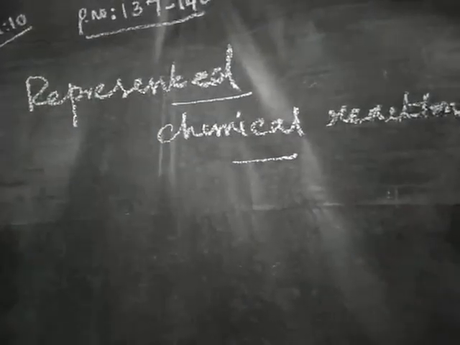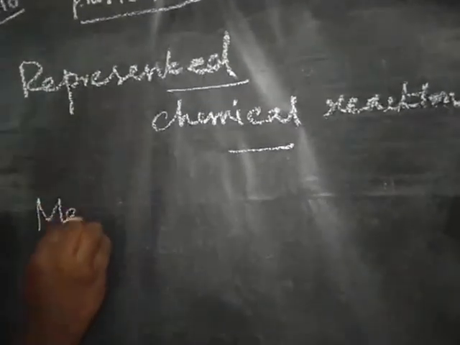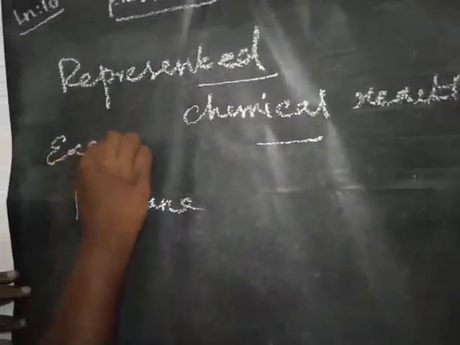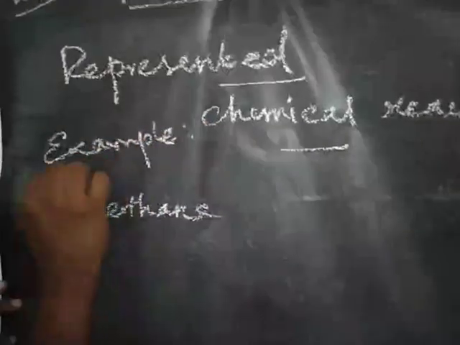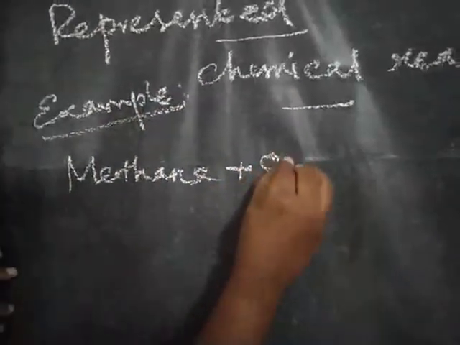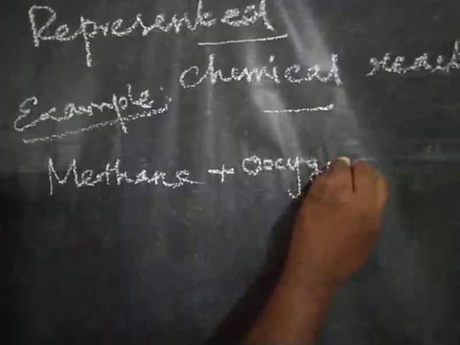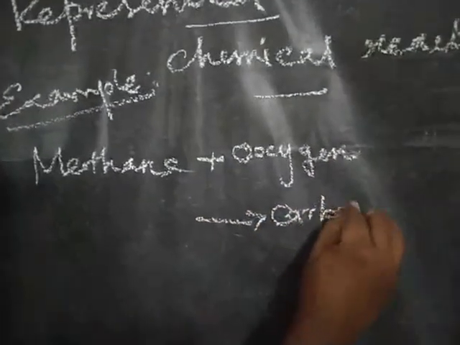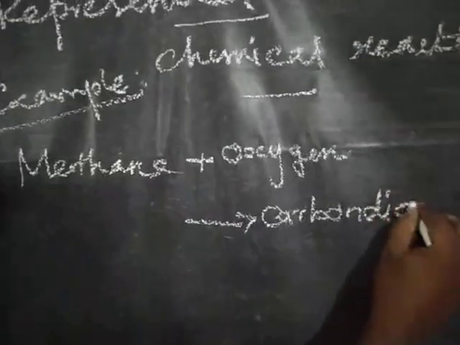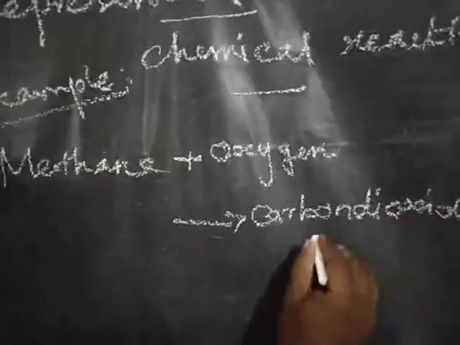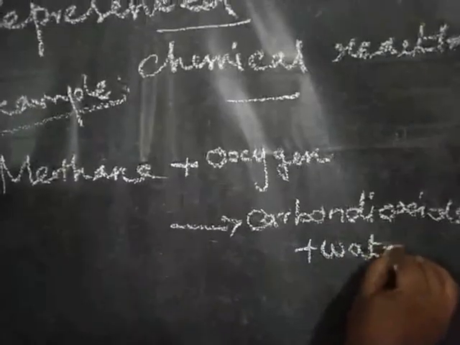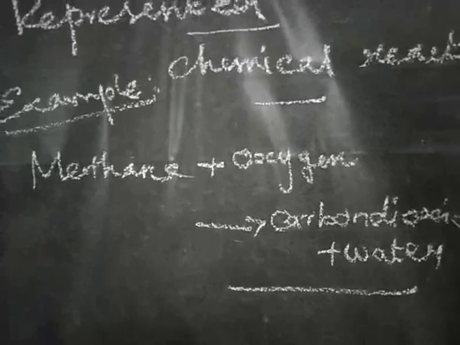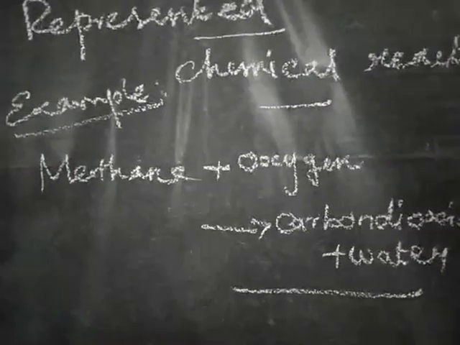For example, methane plus oxygen gives carbon dioxide plus water. So it is a type of chemical reaction, or whatever may be the type of chemical reaction.